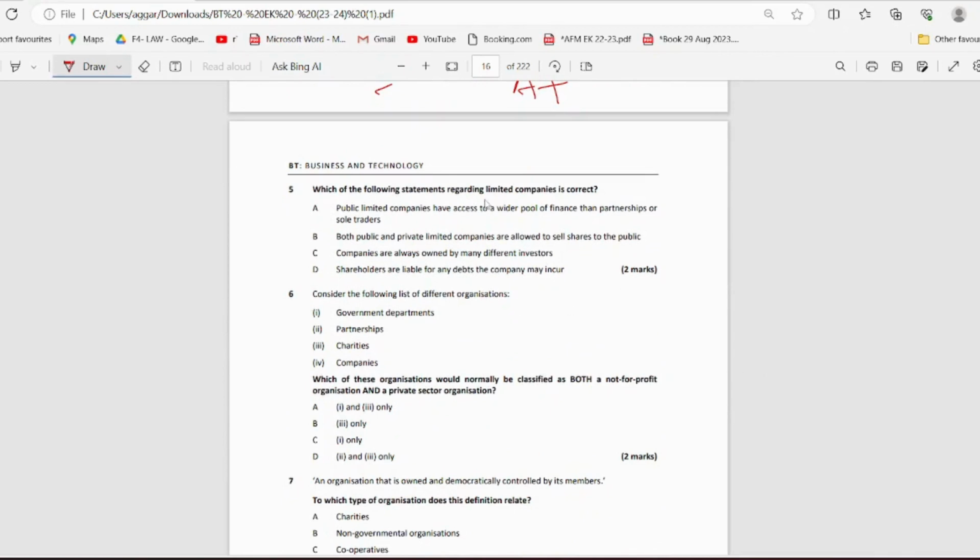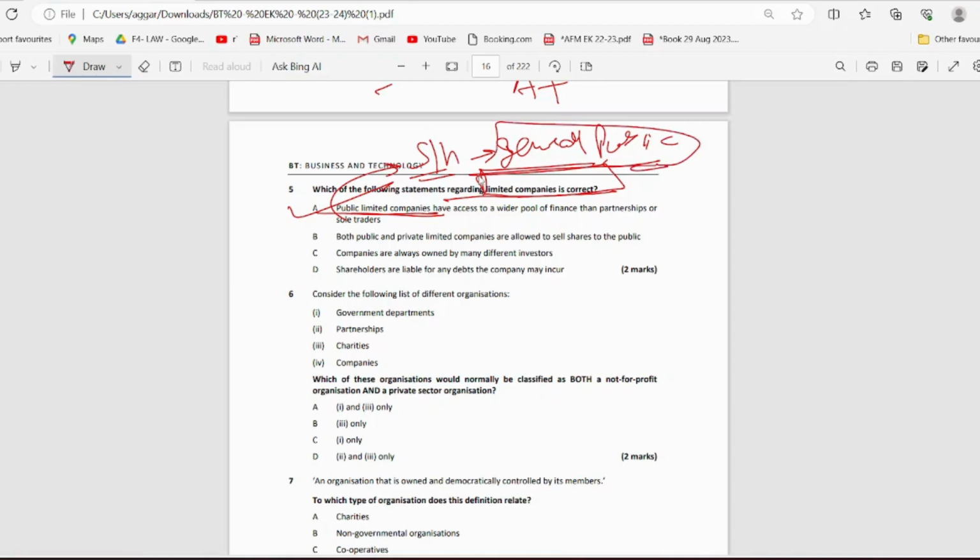Which of the following statements regarding limited companies is correct? A public limited company has access to a wider pool of finance than partnerships or sole traders. I think this is the correct answer. Why? Because public limited companies can take money from the shareholders, meaning the general public. They can sell their shares to gain money from the general public, whereas in a partnership or with sole traders, this is not the case.